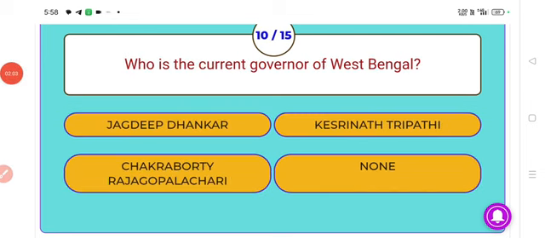Next, who is the current governor of West Bengal?